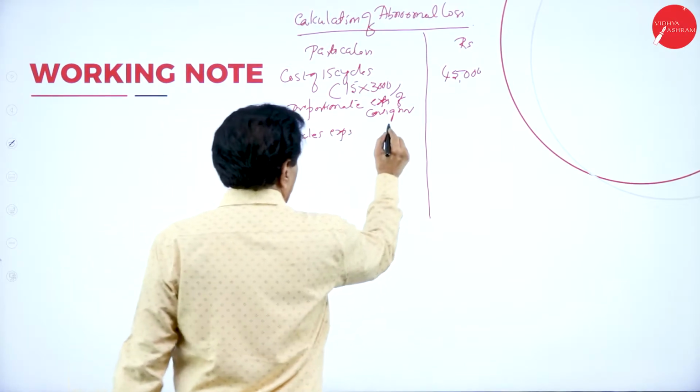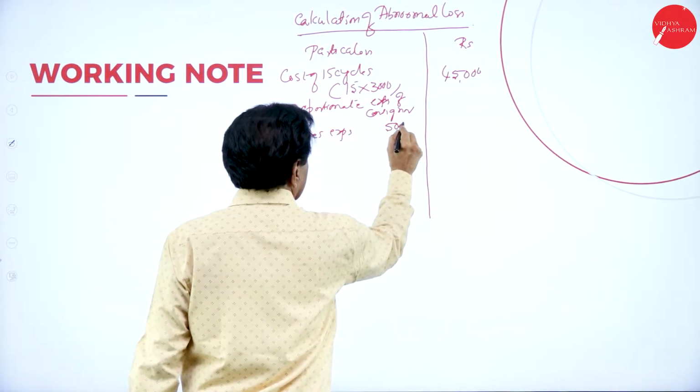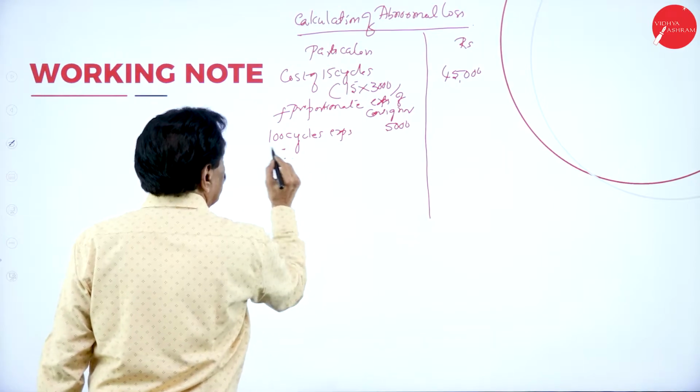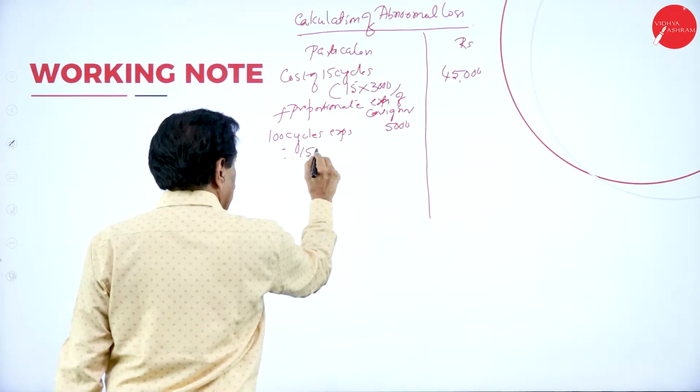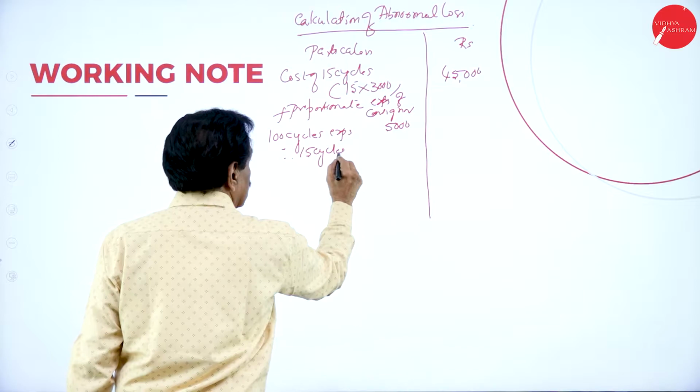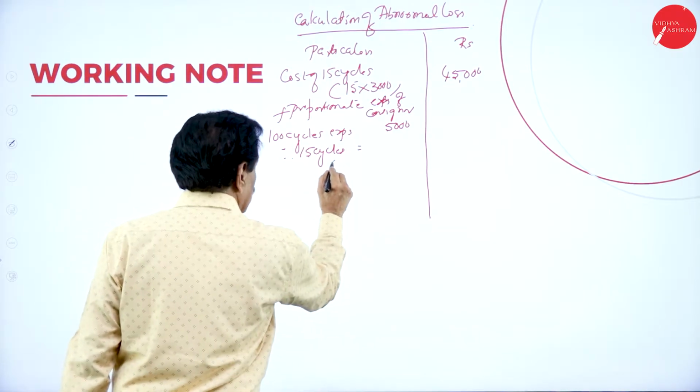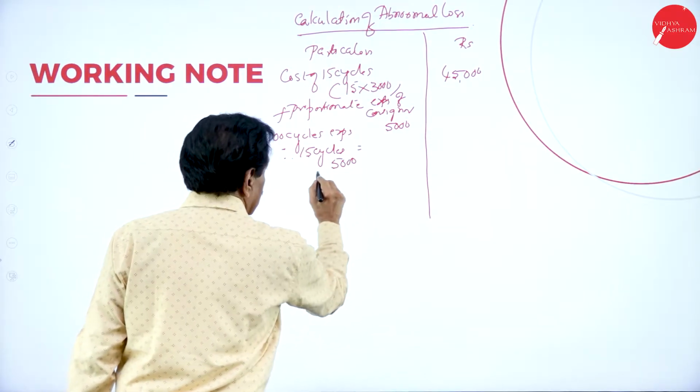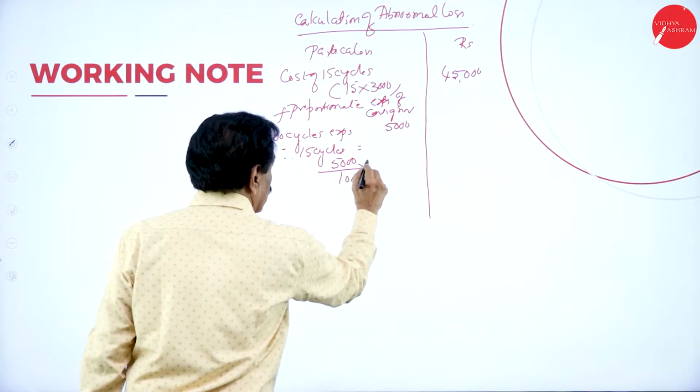Expenses 5,000. Therefore, we want it for 15 cycles. So 5,000 divided by 100 into 15.